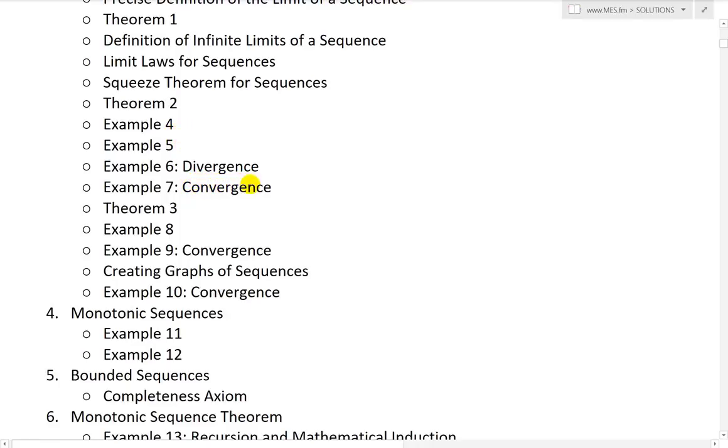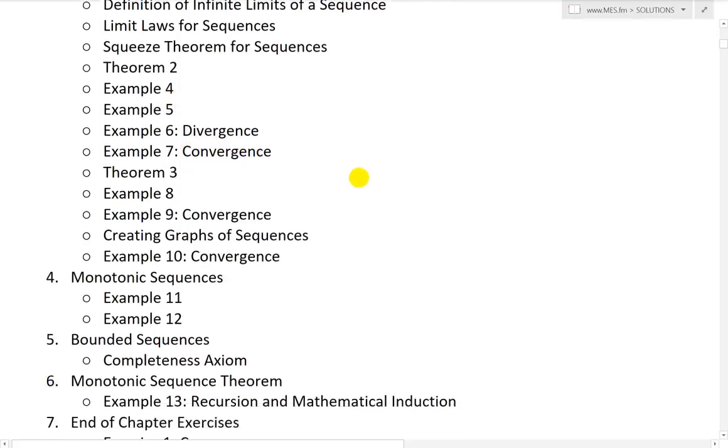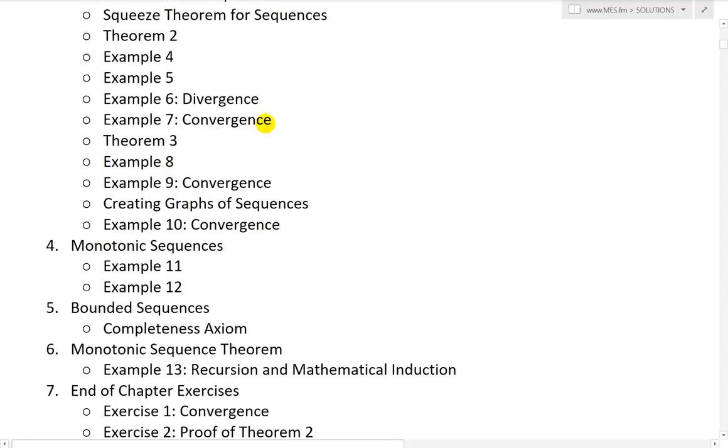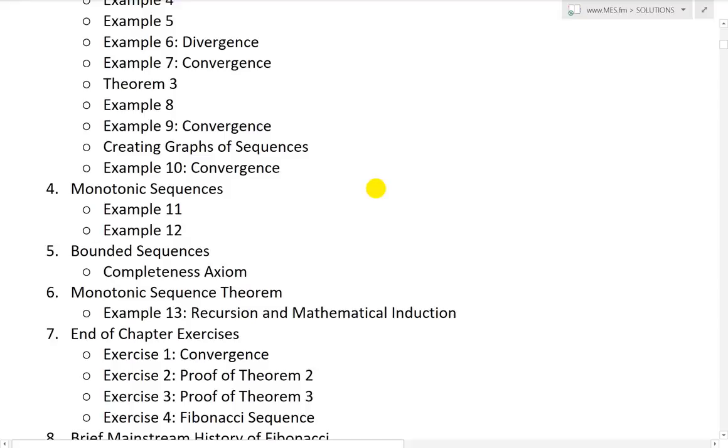Example 6 will be on divergence, and example 7 will be on convergence, and yeah, they're pretty much interconnected. And go over theorem 3, then go over example 8, and example 9 is on convergence, and then go over quickly on creating graphs of sequences, creating graphs of sequences with a calculator, and also go to example 10, convergence, and then monotonic sequences.